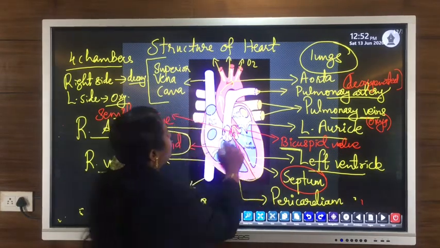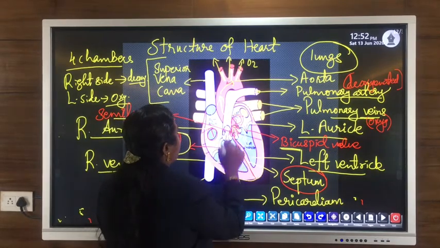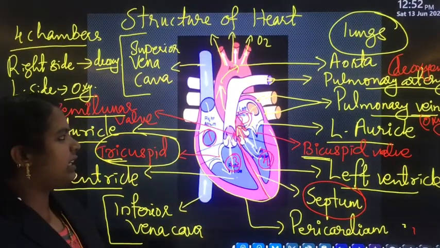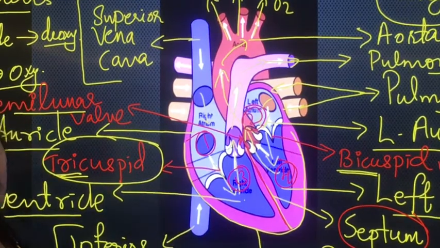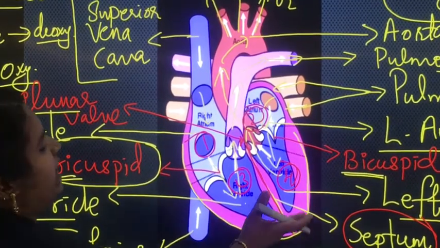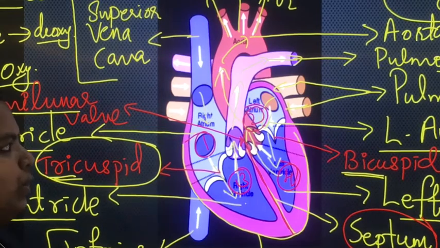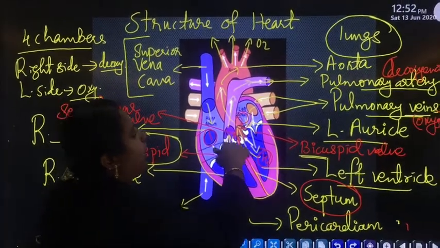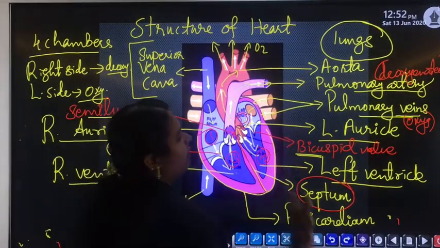Then there are 4 chambers: first chamber, second chamber, third chamber, and fourth chamber. The 2 upper chambers are known as auricles, and the lowermost chambers are known as ventricles. So 2 auricles and 2 ventricles. Then the aorta carries oxygenated blood from the heart to different parts of the body. Then the function of the pulmonary artery and veins.